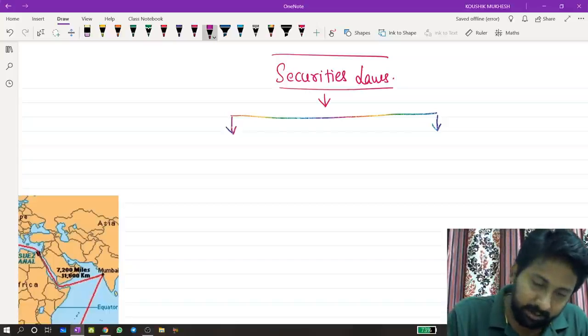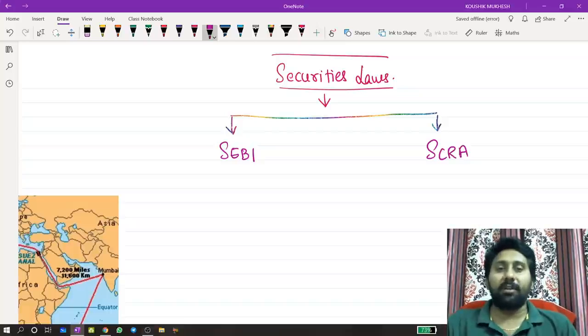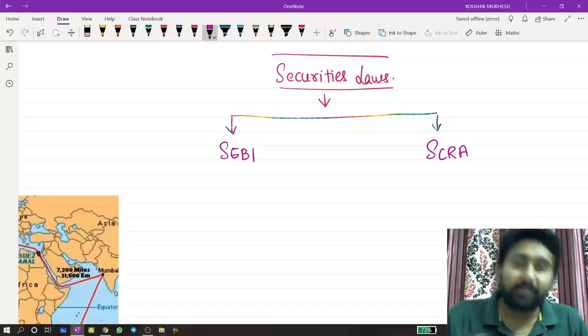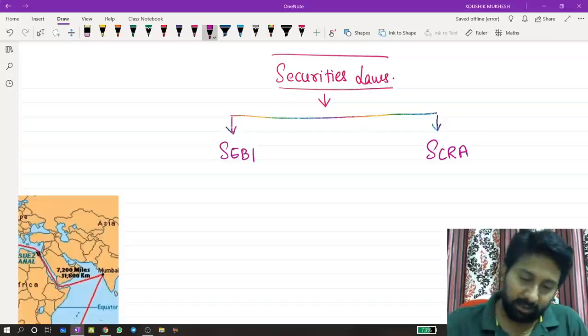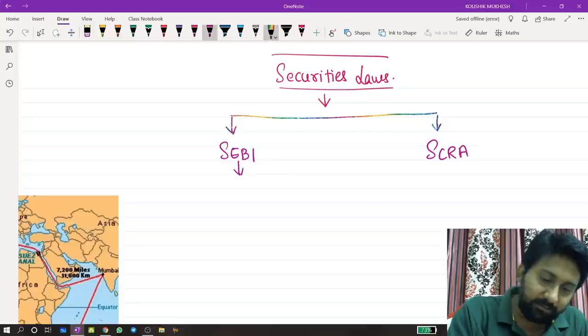First area will be called SEBI. Next area will be the Securities Contracts Regulation Act 1956. So SEBI and SCRA, in short we will call it like that. SEBI further has two divisions inside it.